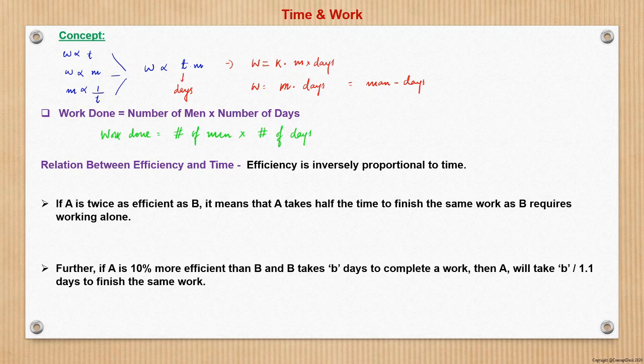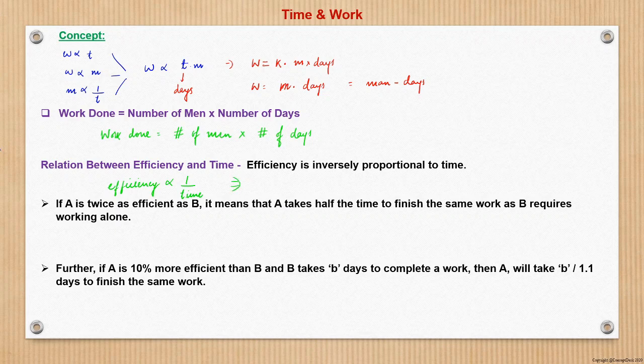So suppose person A finishes a work in say 10 days, and person B with more efficiency, say double the efficiency, will be able to finish the work in half of the days, that is 5 days. So more efficient means less time required, so therefore we can say that efficiency is inversely proportional to time. So the more the efficiency, the lower the time required.